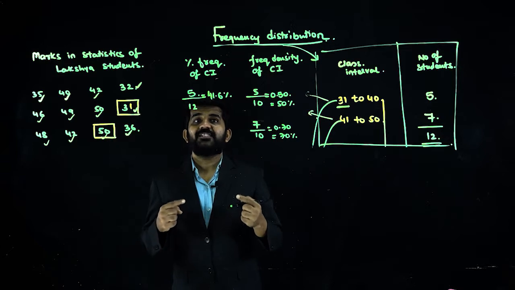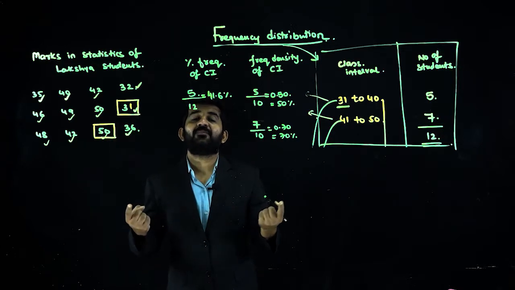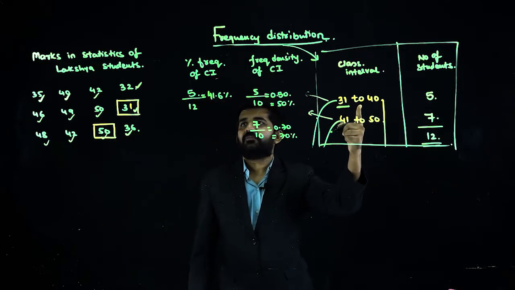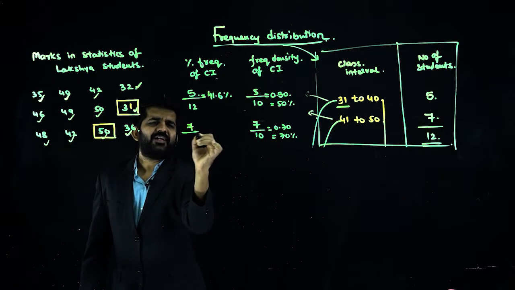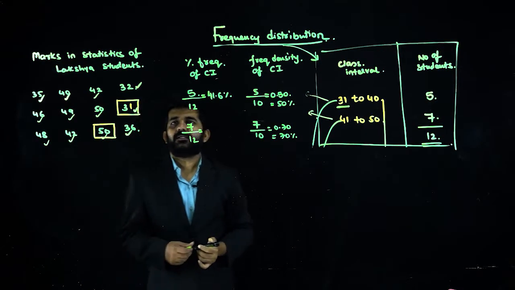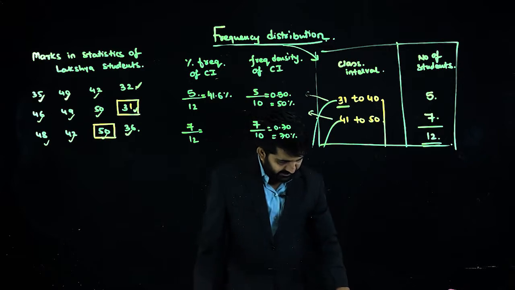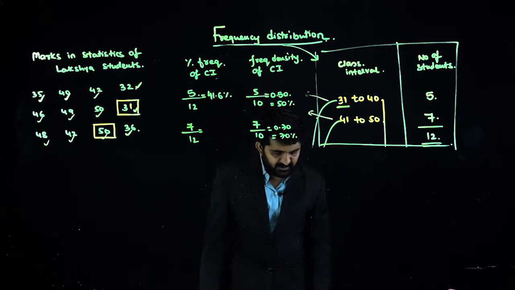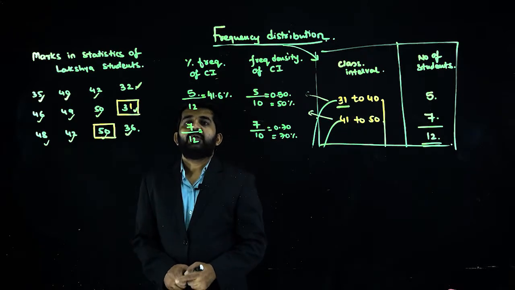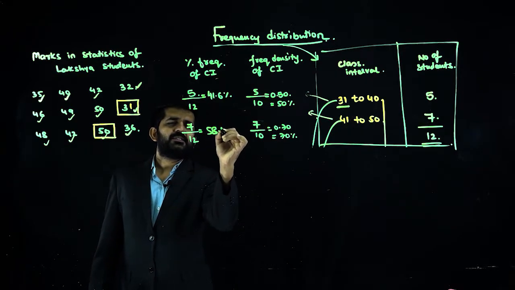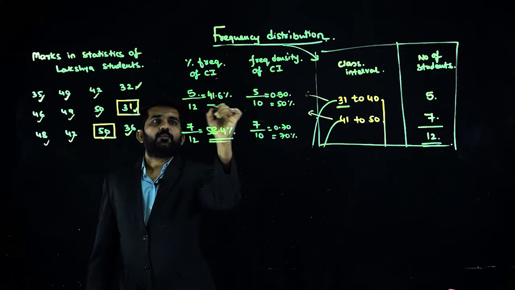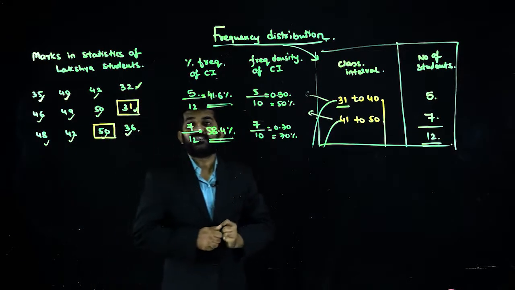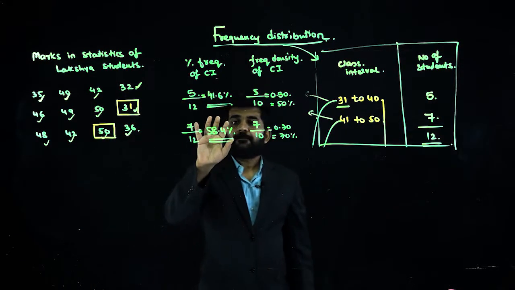So 41.6% of total number of students are having marks in this class. This will be 7 divided by 12, multiplied by 100, which is 58.4%. Now understand, this is more logical.